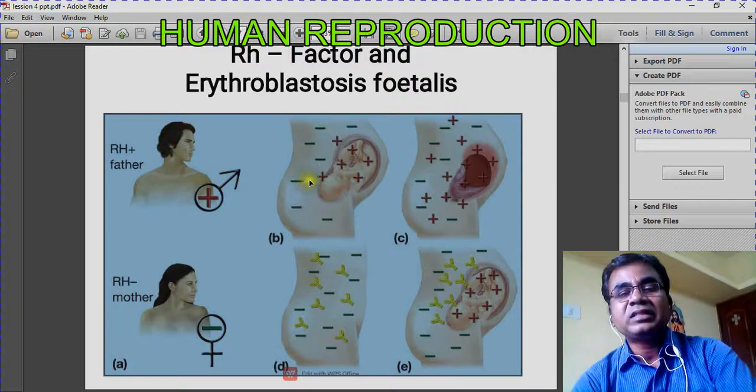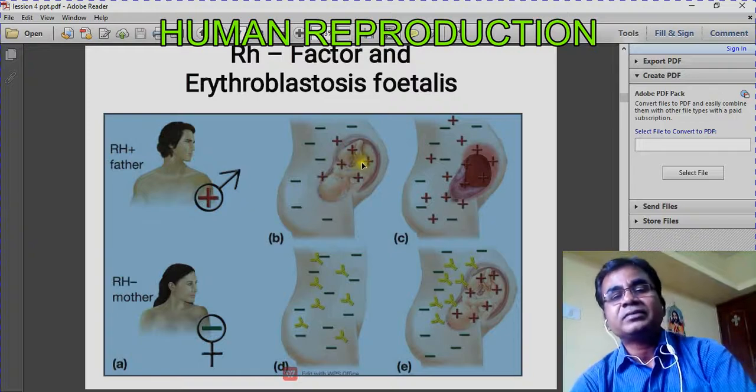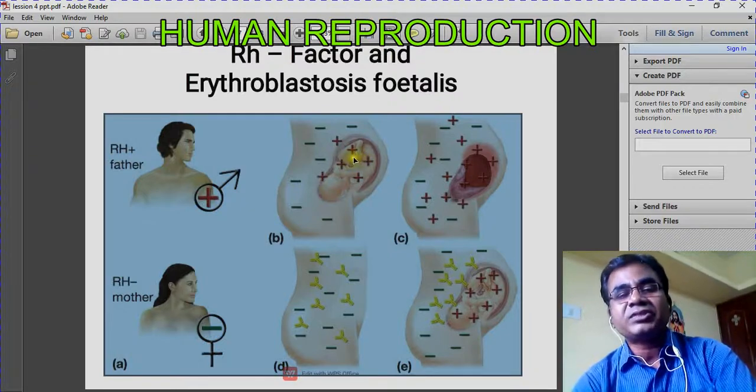As a result, antibodies will be formed in the mother's blood against this RH antigen. Where is the RH antigen? In the fetus. So against these antigens, antibodies will be produced in the mother's blood. When the mother's antibodies combine with the antigens of the fetus, it will lead to the death of the fetus; it will cause the destruction of the RBCs of the embryo.